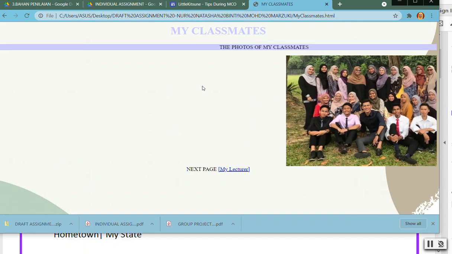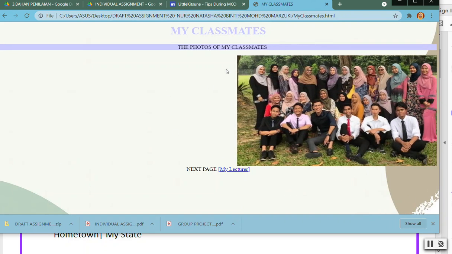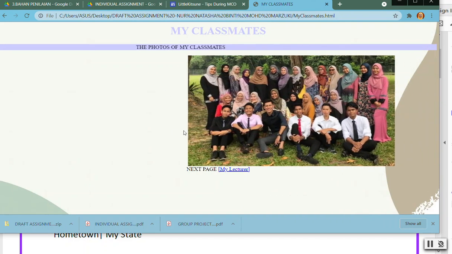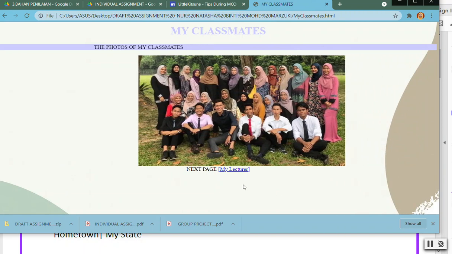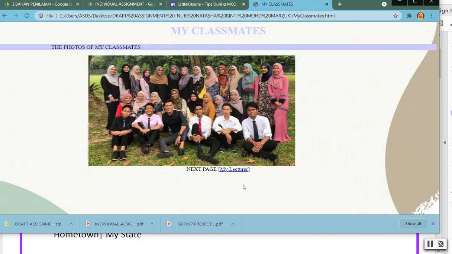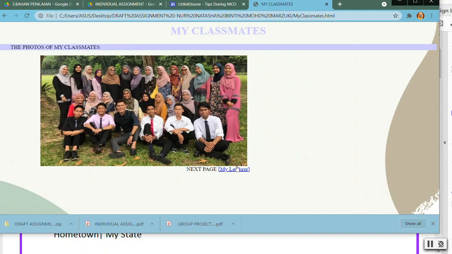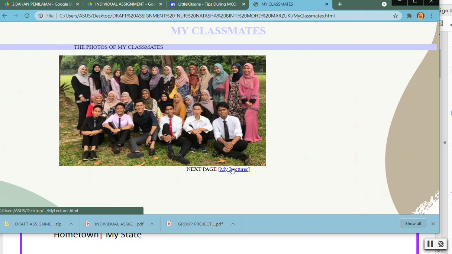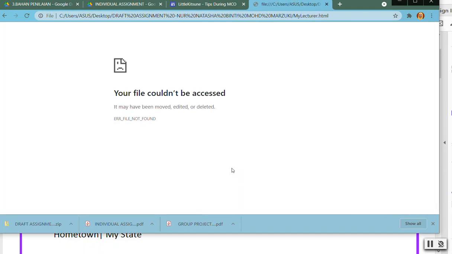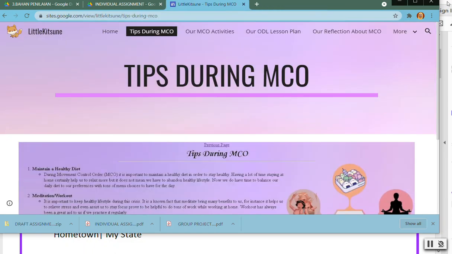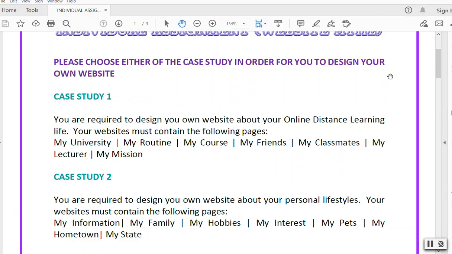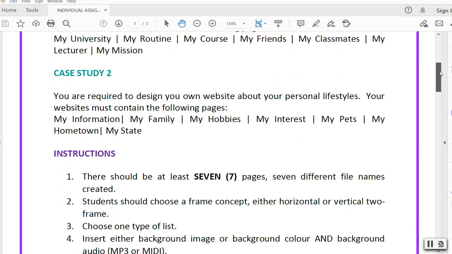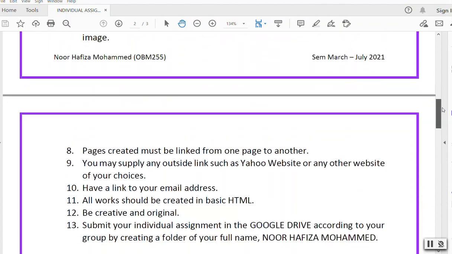Yes, she required the mark. Mark means the moving picture. I'm not sure whether you have the sound or not. Okay, so this is moving. It's nice. And then lecturer, I'm not sure what happened, or she has not finished yet. Okay, so minimize about this one. So she has applied all these requirements actually.